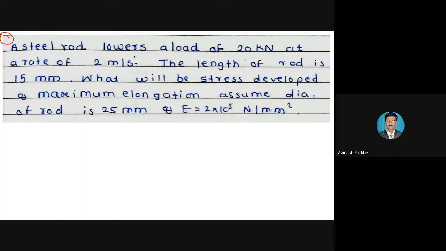First of all, we'll read the statement: a steel rod lowers a load of 20 kilonewton at a rate of 2 meter per second. The length of rod is given as 15 mm.